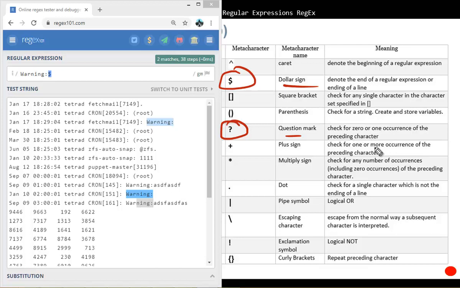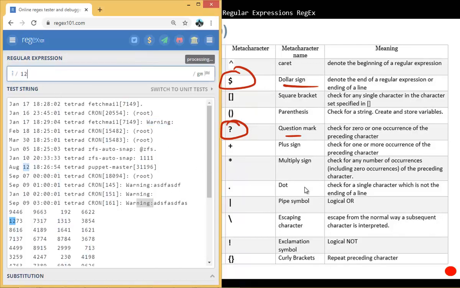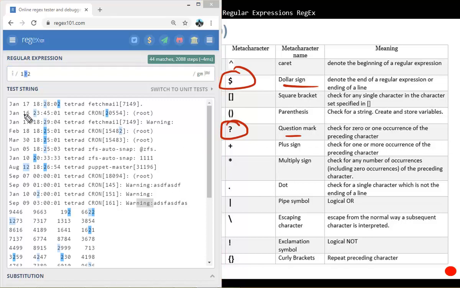So we want to match something with a 1, 2. The numbers say there's a 1, 2, but I'm not sure if 1 is going to appear once or more. Because of that, now it's matching everything where 1 is there or not there. So for example, it's matching these numbers here.